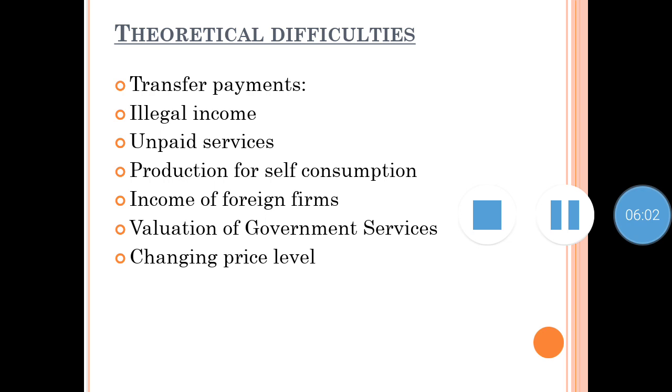Now, foreign firm means, for example, a company. If you talk about McDonald's, McDonald's is not an Indian company, it is a foreign company working in India. But whatever profit McDonald's is generating in India will not be calculated in Indian national income. That will go to the parent company, meaning McDonald's original company.